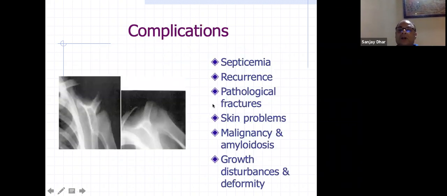So complications are septicemia, recurrence, pathological fractures, skin problems, malignancy, and amyloidosis. When there is chronic infection, it can lead to amyloidosis, which is a very rare complication, but for your exam purposes, this is a very well sought answer by the examiners. So growth disturbances, as I told you, if the infection is adjacent to the growth plate, it can cause growth disturbances in kids.